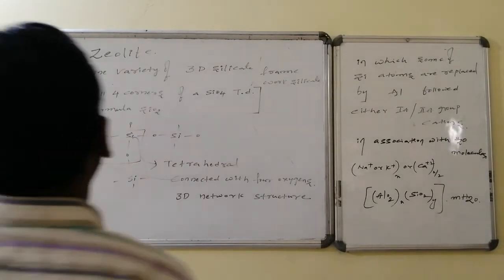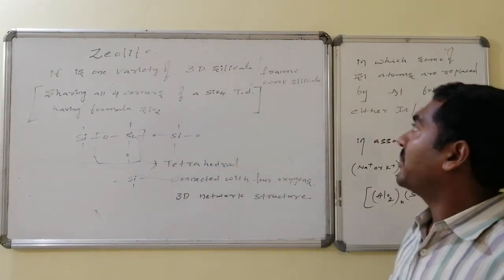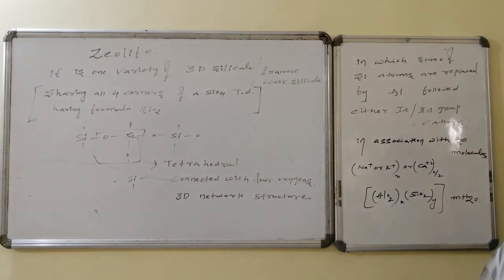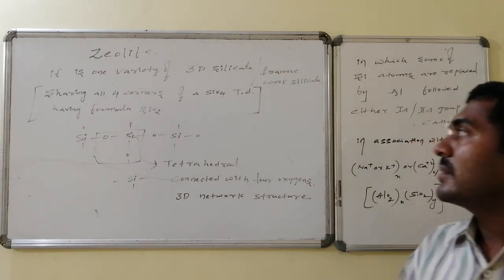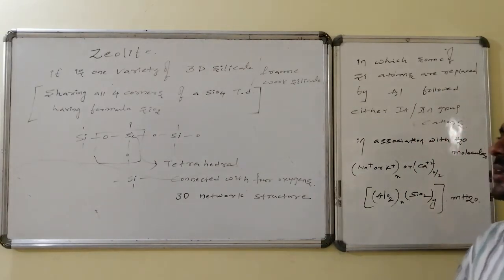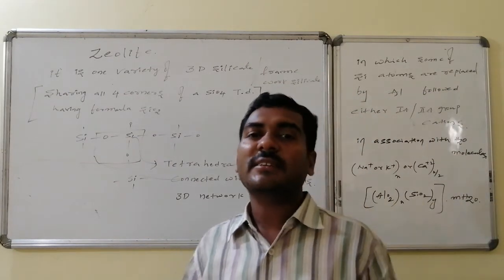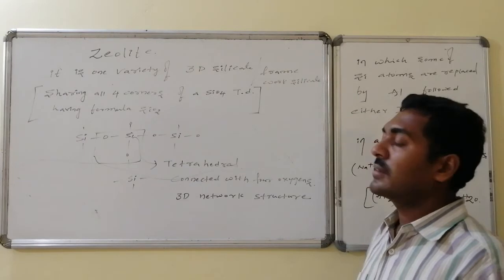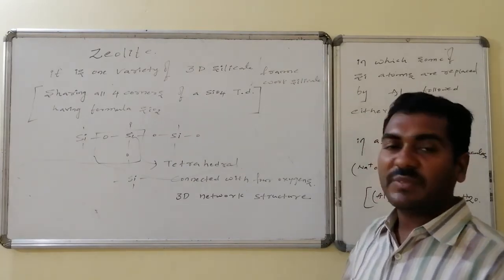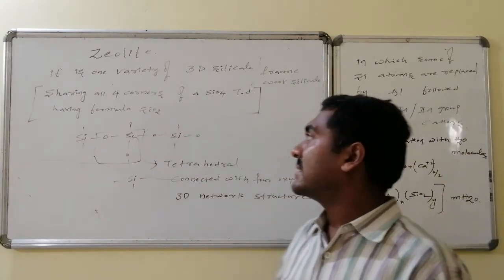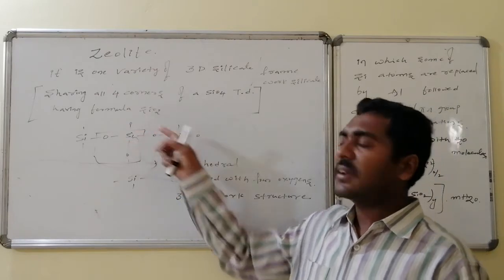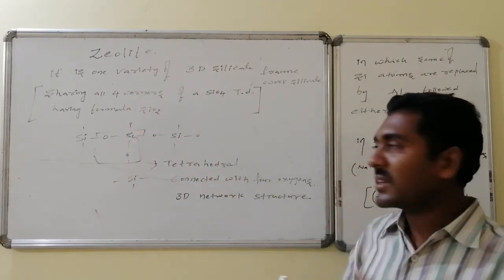Zeolite is one variety of three-dimensional silicate, that is, frame network silicate. In three-dimensional silicate, the SiO4 unit has 4 oxygen connectivities shared by 4 other silicon atoms with Si-O-Si linkages, having the general formula SiO2 as the monomeric unit.